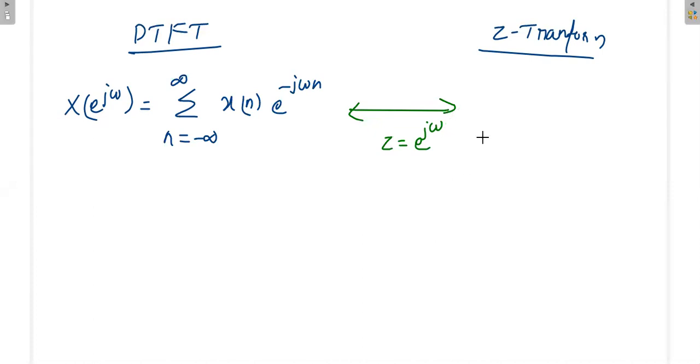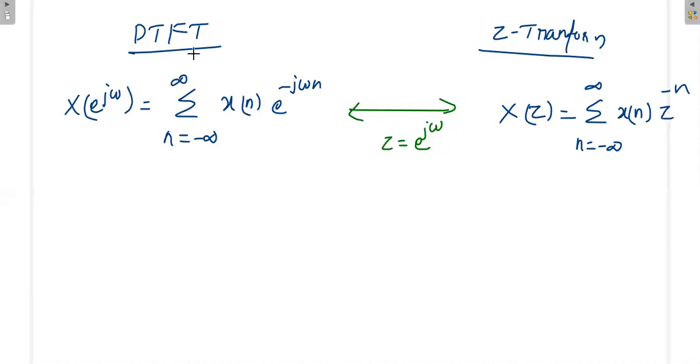So wherever e power j omega is there, simply put Z. Again here, summation n from minus infinity to plus infinity of x of n, and e power j omega I can put as Z, and the minus n is already there, that means Z power minus n.